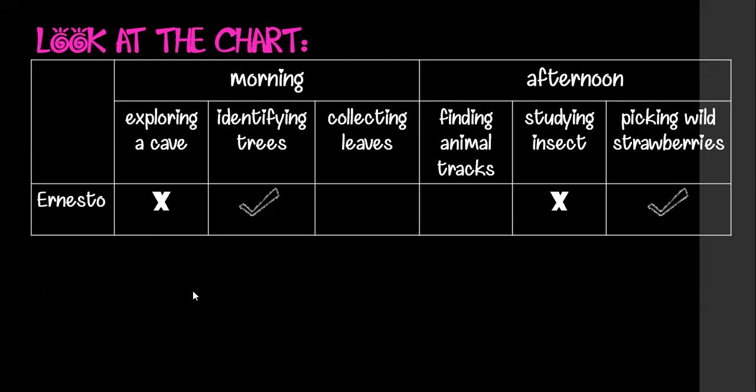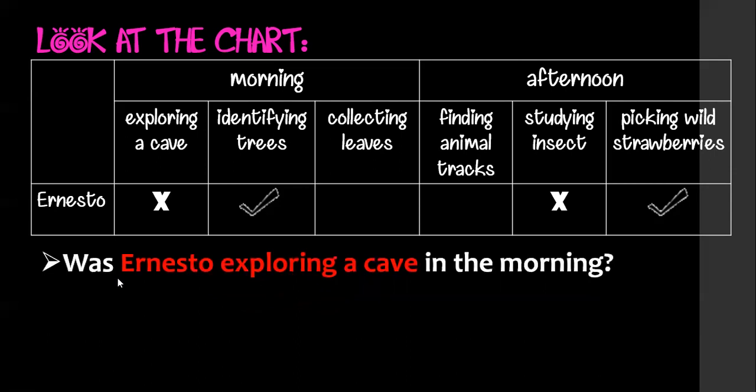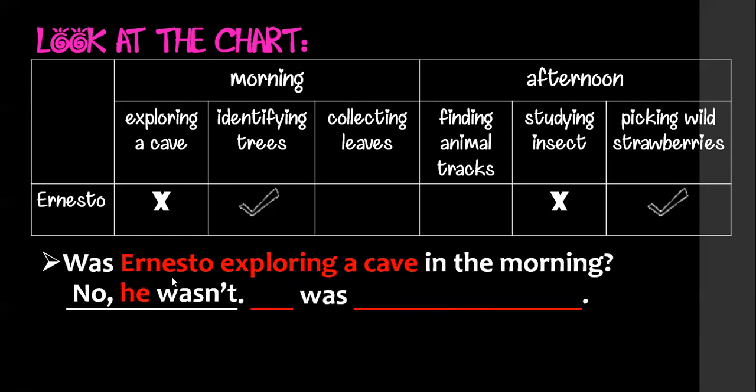Look here. Here we have a question. Was Ernesto exploring a cave in the morning? Morning, exploring a cave. Look here, a cross. So the answer is no. No, he wasn't. But remember that when the answer is no, we add more information.